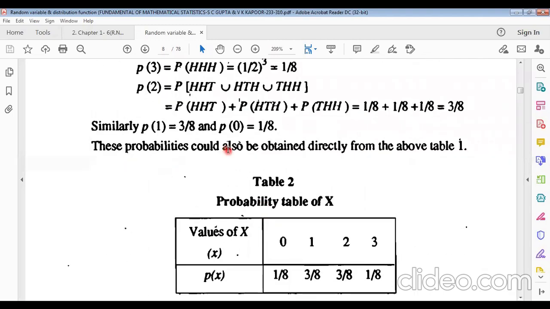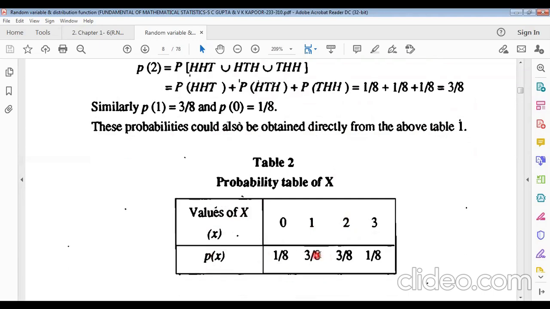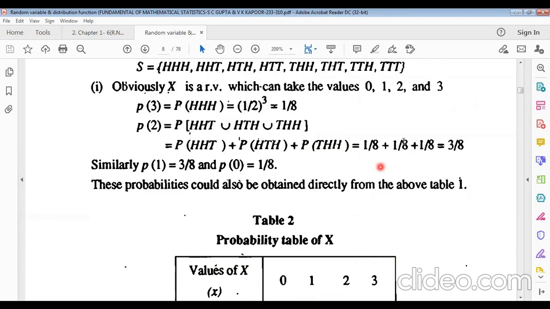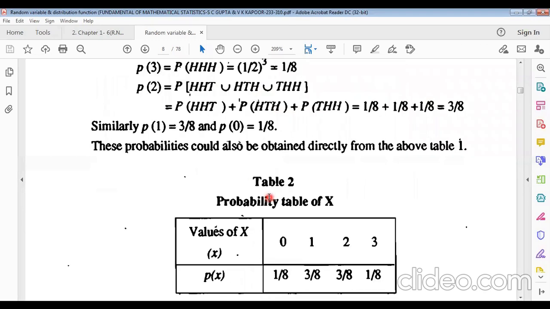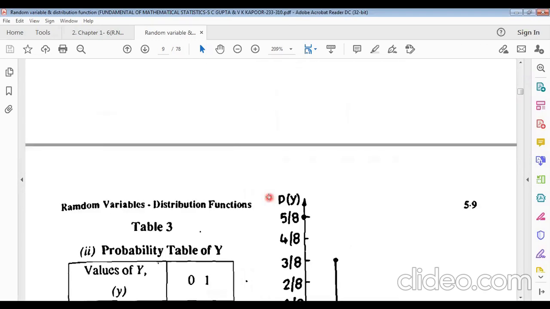Now this probability could also be obtained directly from the above table. Suppose the values of X are 0, 1, 2, 3, and the probabilities are 1 by 8, 3 by 8, 3 by 8, 1 by 8, coming from here. The probability of 0 equals 1 by 8. How many 0s here? Only 1. And the sample space has 8 samples. So 1 by 8.